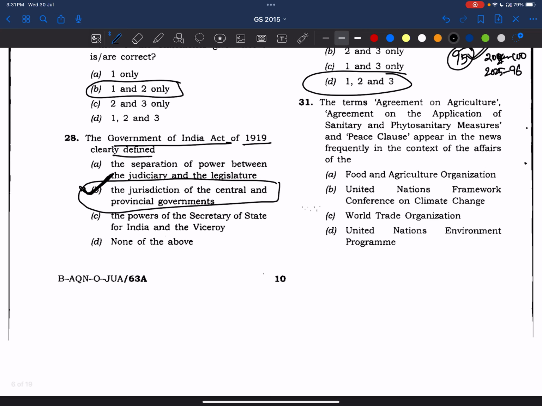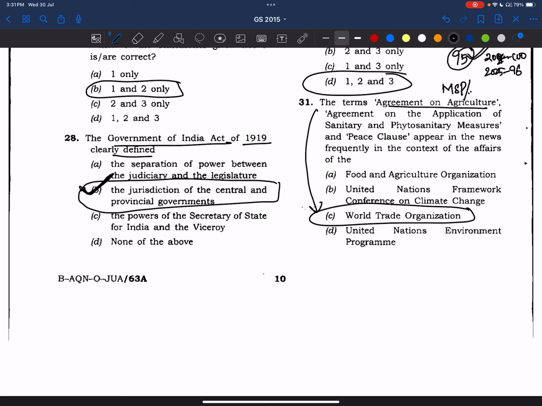The terms agreement on agriculture, agreement on application of sanitary and phytosanitary measures, and peace clause appear in news frequently in the context of affairs of. The answer is clearly World Trade Organization. See, agreement on agriculture. If you don't know this answer, you try to relate to the MSP. Why is our country not giving legal backup to MSP? Because if you give legal status to MSP, we'll be violating the WTO norms.